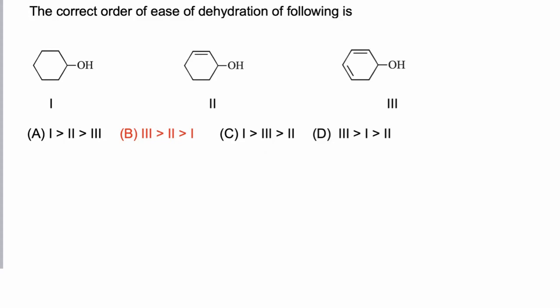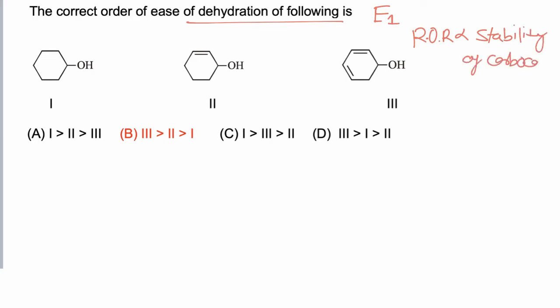In this question, we have to find the correct ease of dehydration of the following compounds. Now dehydration of alcohol takes place via E1 mechanism. The rate of dehydration for E1 mechanism depends on the stability of the carbocation. So the higher the stability of the carbocation, the more easily the dehydration reaction takes place.